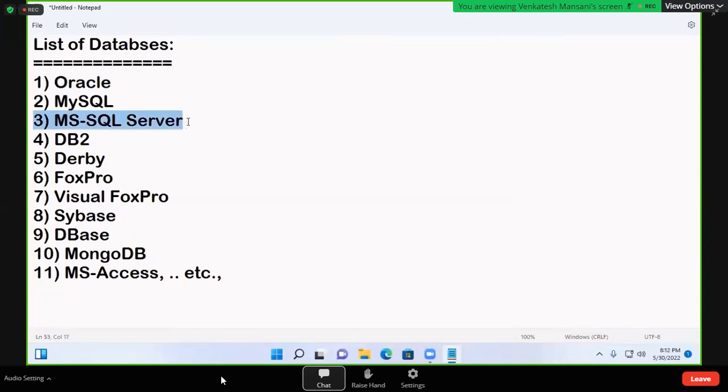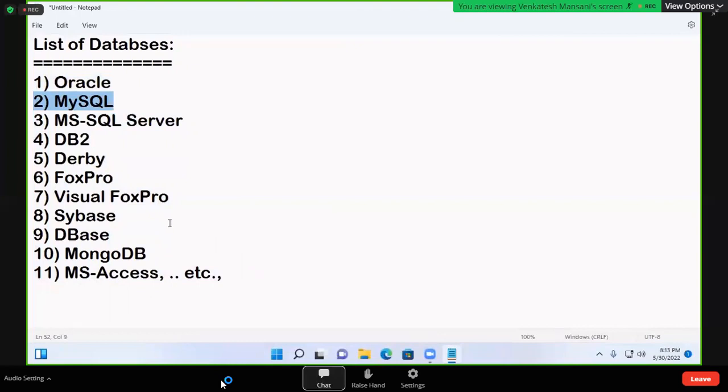Oracle can understand SQL. MySQL can understand SQL. SQL Server can understand SQL. All databases can understand SQL only. You install any database, that database software can understand only one language, that is SQL. If you join an Oracle class, what will the faculty teach? SQL. MySQL class, what will the faculty teach? SQL only. You attend any database class, the faculty is going to teach SQL only.